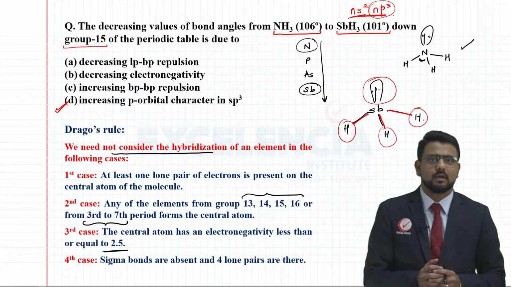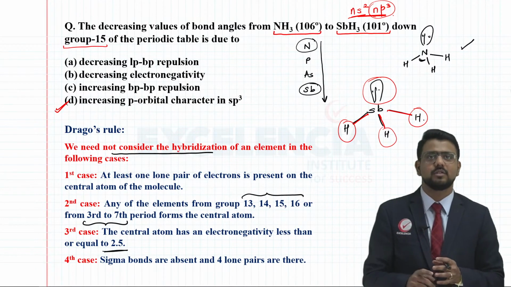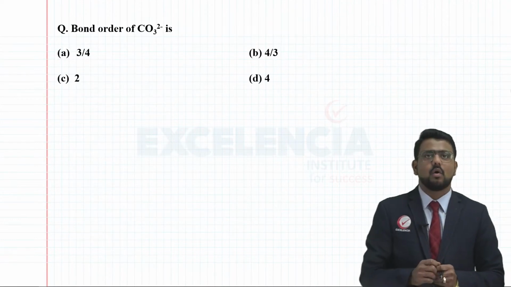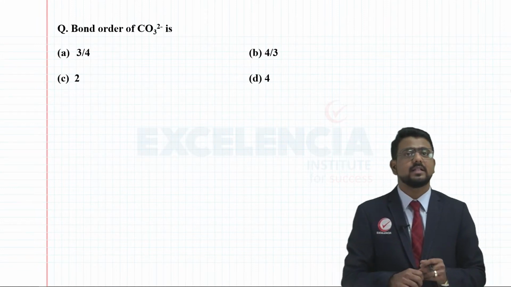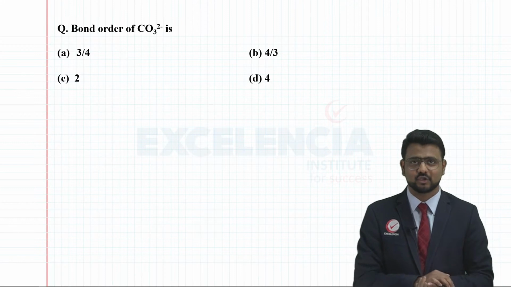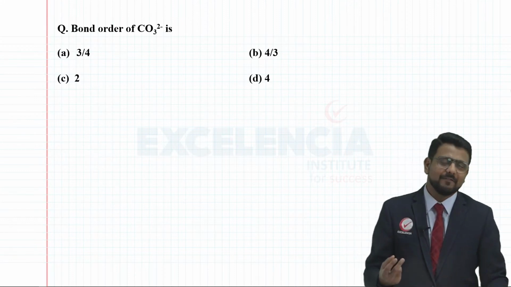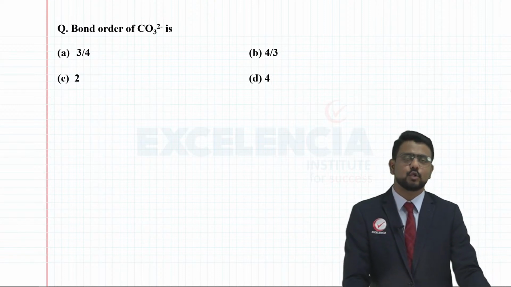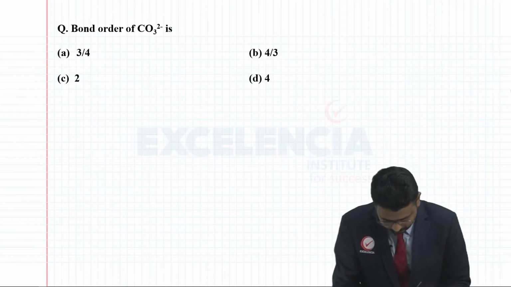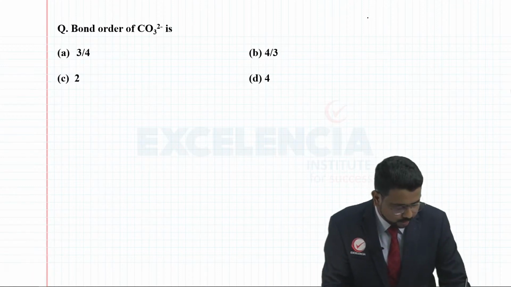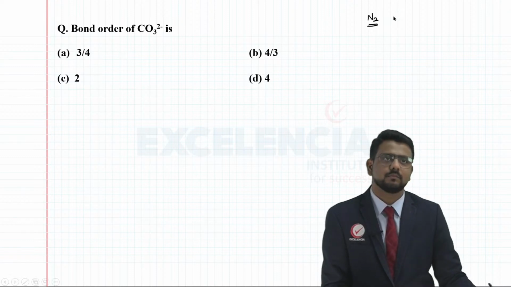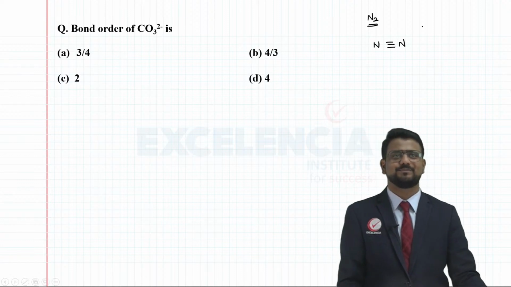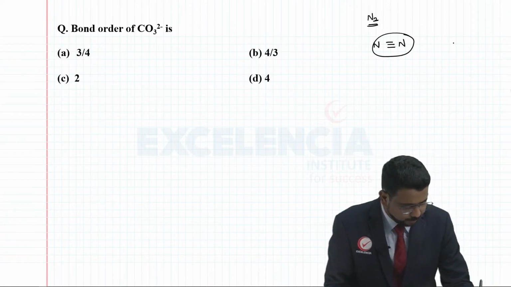So, we have discussed quite a few questions which are based on the Lewis structures, hybridization and the geometry of the molecules, right? Now, let us have a look at another specific concept here, that is how to find the bond order in resonating structures. Now, we very well know that bond order is nothing but the total number of bonds which are present between two atoms in a molecule. Like for example, if I consider the bond order of N2 molecule, right? So, this N2 molecule is precisely N triple bond N without any doubt. So, here we can clearly say that the bond order is 3,